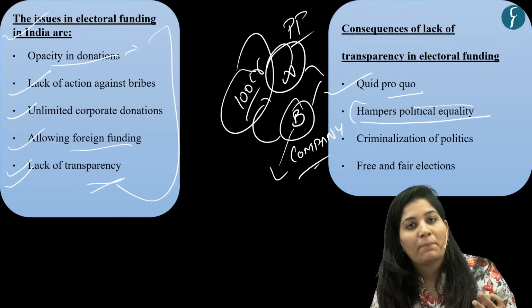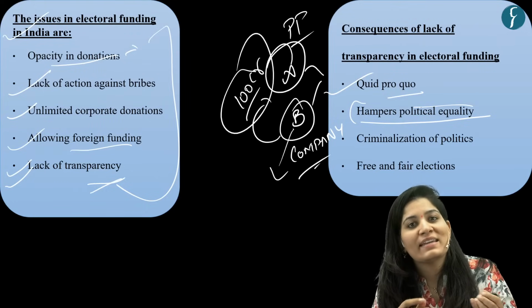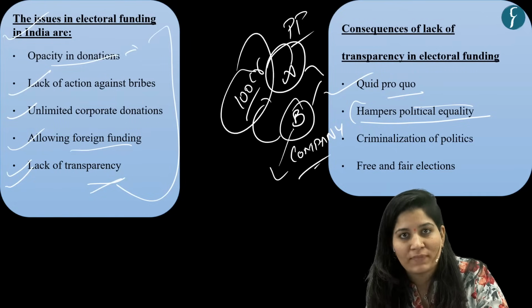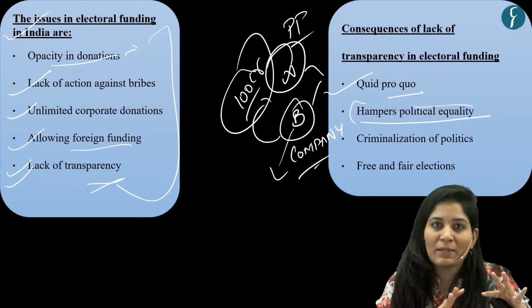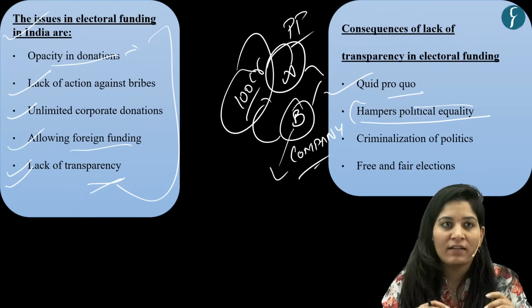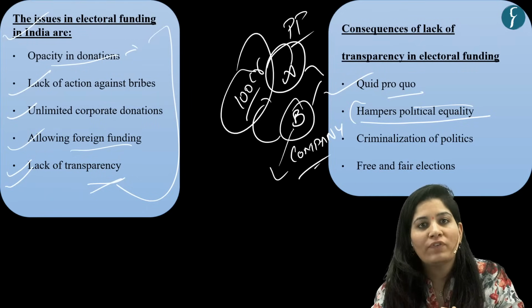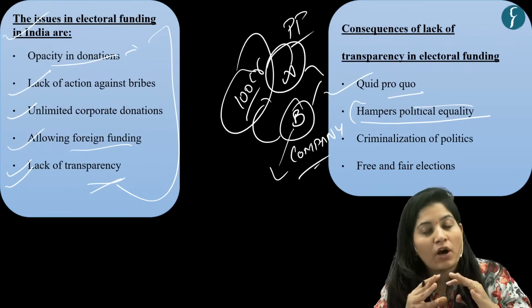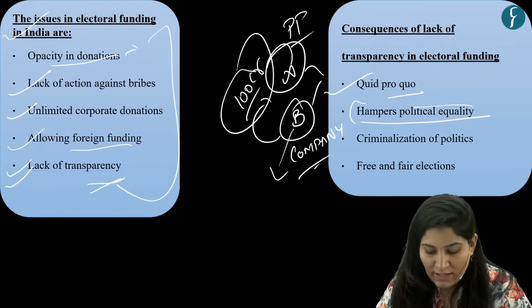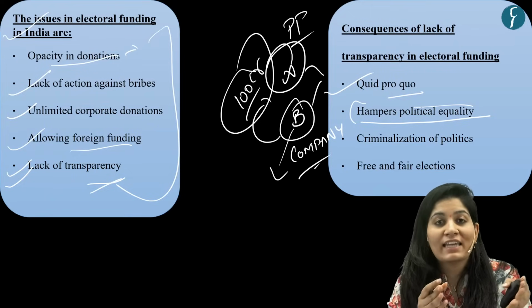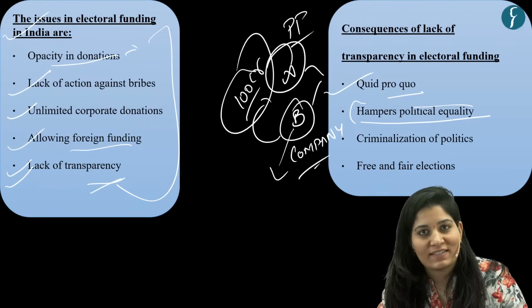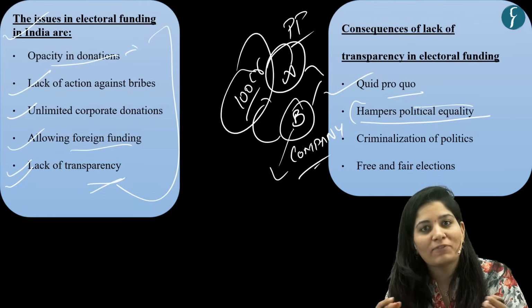So now money is ruling over legal rules. So now the political party is favoring sectoral interests over common welfare. That is hampering political equality. Addressing sectoral interests, not common welfare.